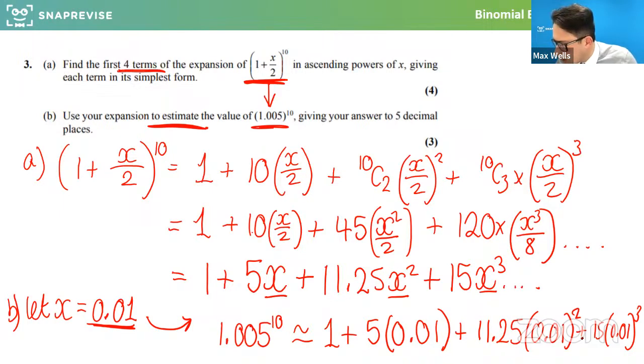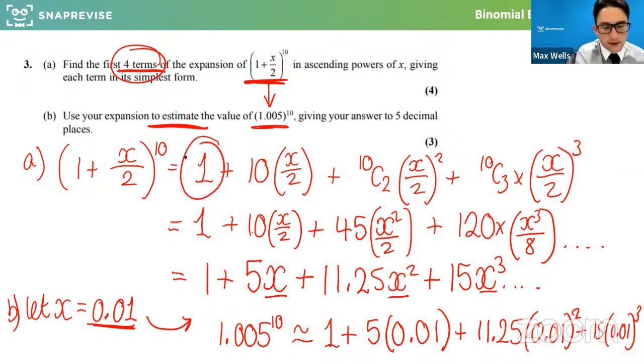So the question was, when the question said the first 4 terms bit, brilliant question again. So that's the thing I try to remind everyone. A lot of people do think this means up to the x to the power of 4 term, but they forget that this x to the power of 0 term is a term. Like the constant term, the 1, is actually really important. So that is included. That is still a term. So that was a really good question, and it's a common thing. If it says do the first 5 terms, people misinterpret that as up to the x to the power of 5, but it would actually be up to x to the power of 4. Very good. So well done if you've seen that we do this subbing in 0.01